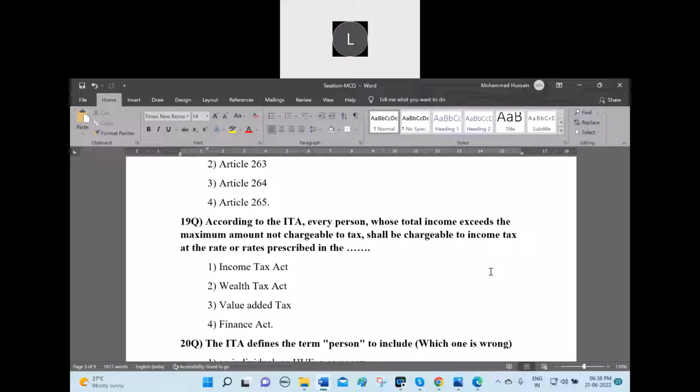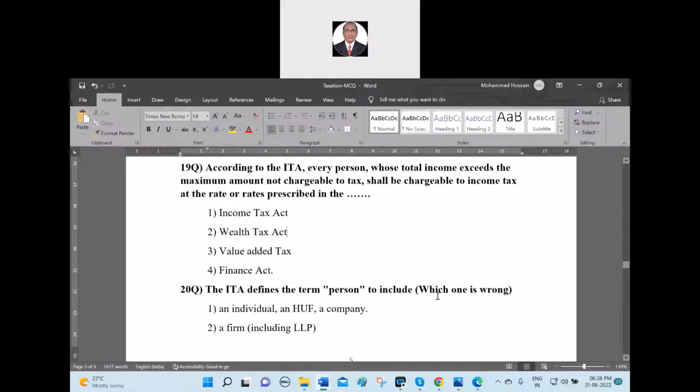Wrong. Income Tax Act will do it when Finance Act has shown it. So the answer is Finance Act. Finance Act decides when it is taxable, when it is not taxable, how much the limit is, whether the limit is increased or decreased. So depending upon that, it will be taxable.